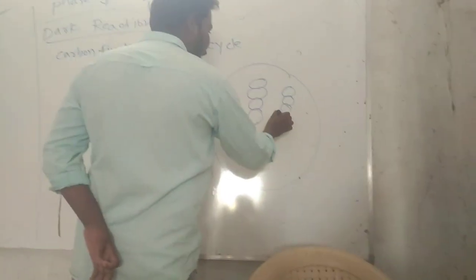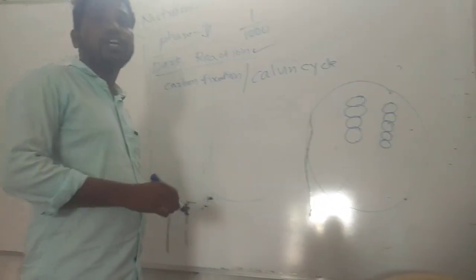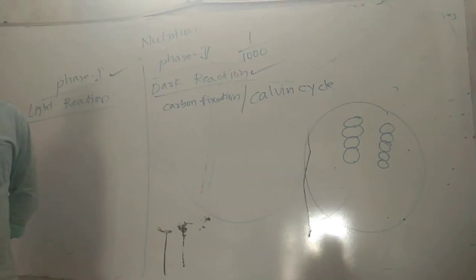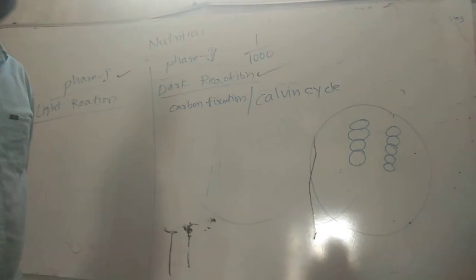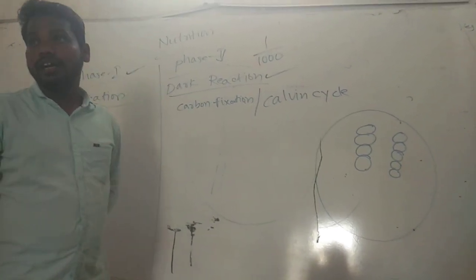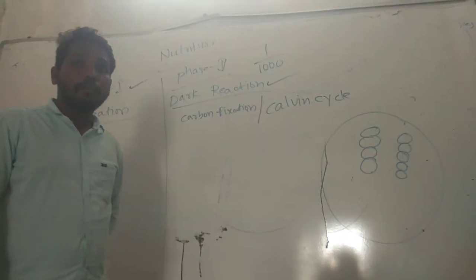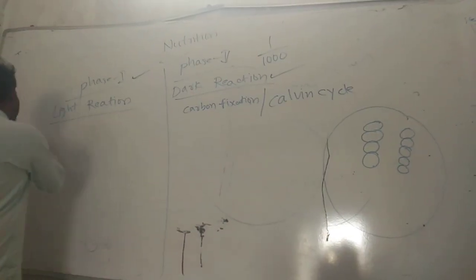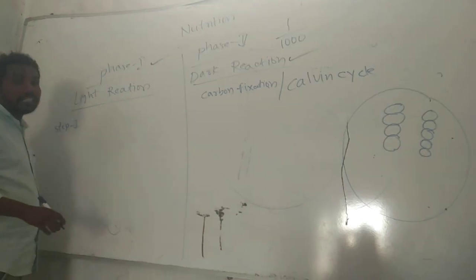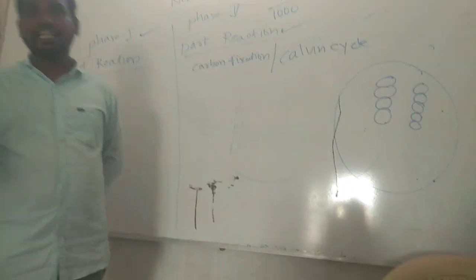Grana and grana thylakoids, stroma and stroma thylakoids. In the grana, there will be chlorophyll and magnesium. What are they? They are light harvesting molecules.